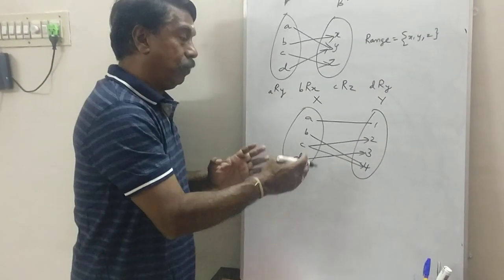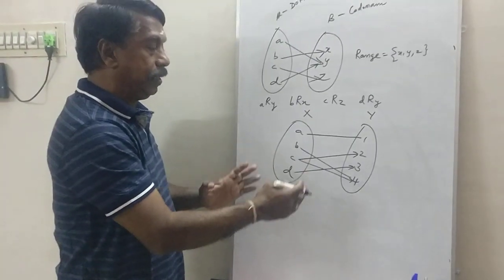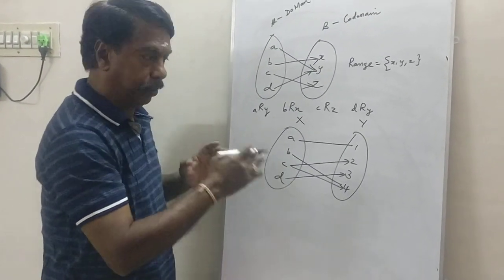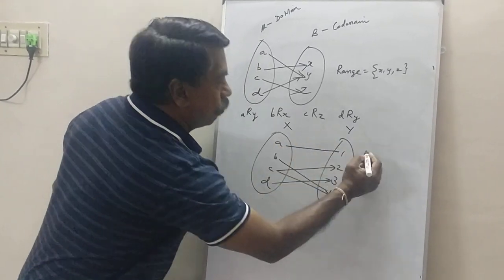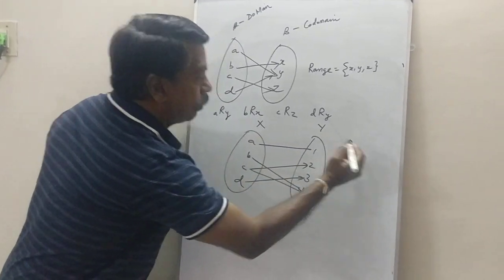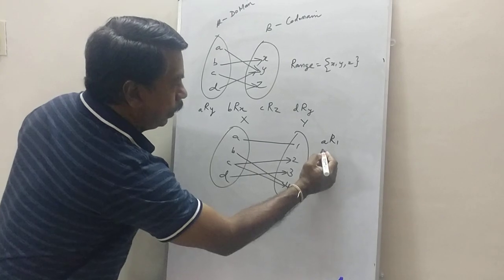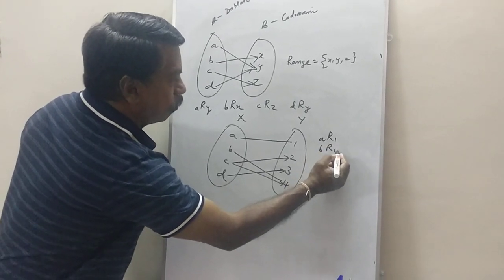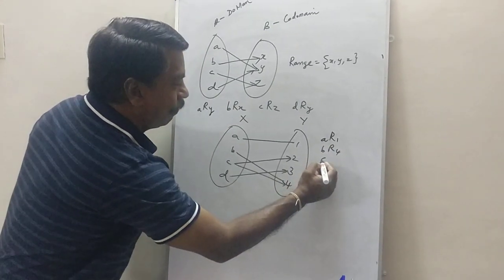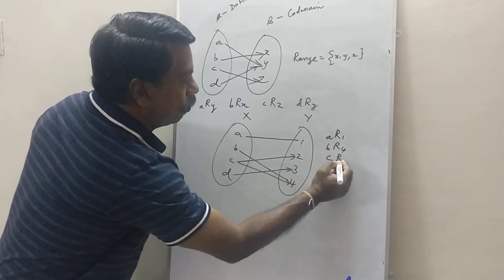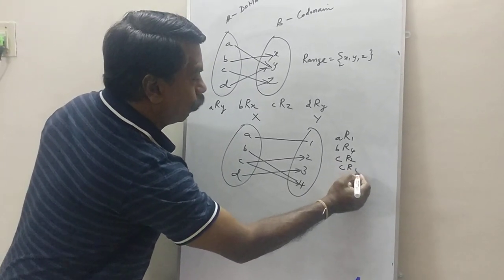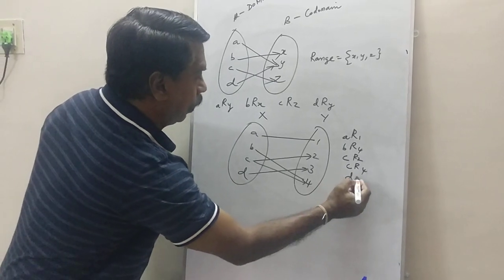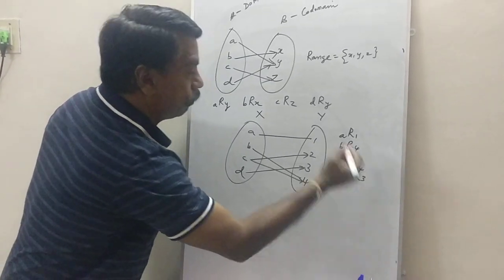Now we'll verify whether it is a function or not. What is the image of A? A's image is 1. A is related to 1. What about B? B is related to 4. What about C? C is related to 2, and C again related to 4. D is related to 3.